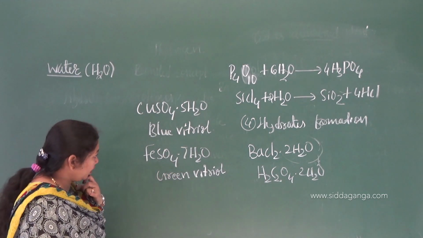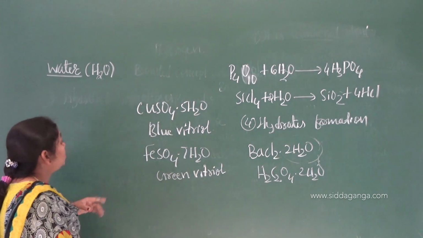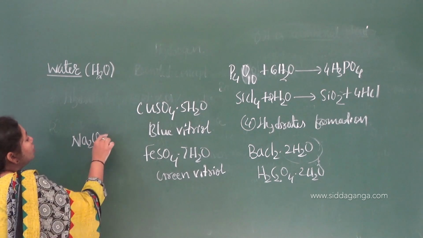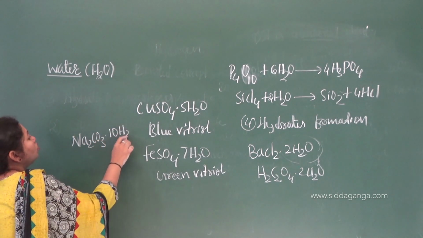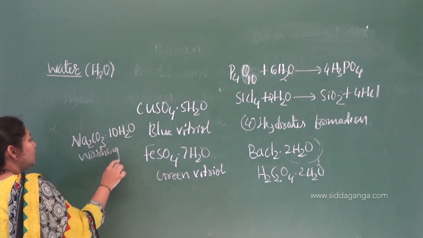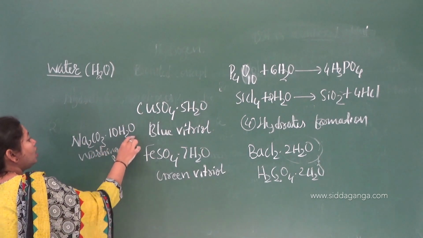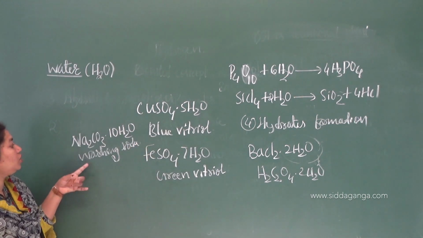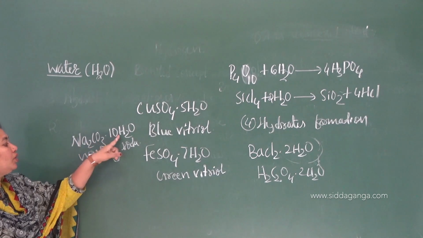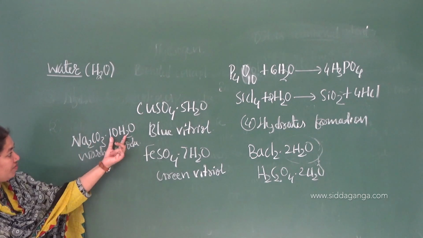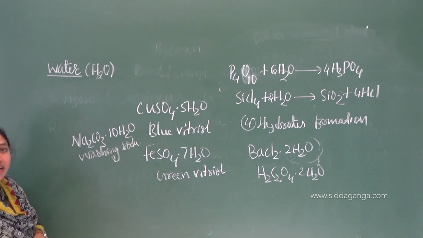And one more example we can have, that is washing soda. Yes, washing soda, Na2CO3 dot 10H2O. It is called washing soda. In S block elements it comes, washing soda. They ask for the chemical formula. Understood? So here washing soda means Na2CO3 dot 10H2O. That is the water of crystallization or water of hydration.